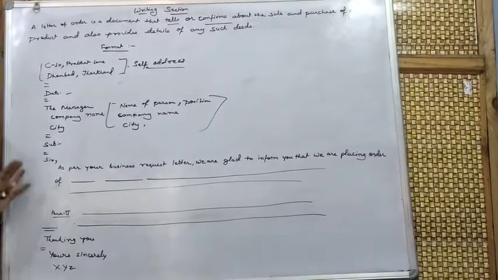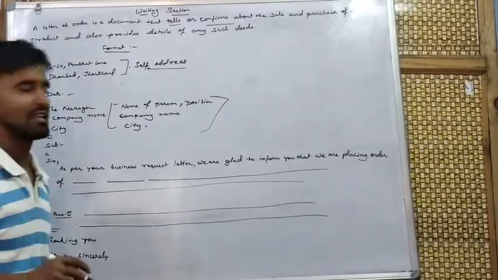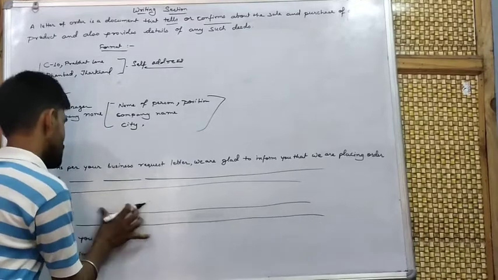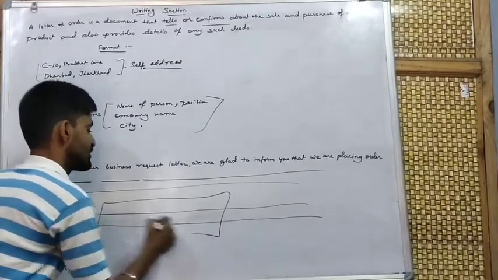You have to send the details of everything. In paragraph 2, you can make quotations.